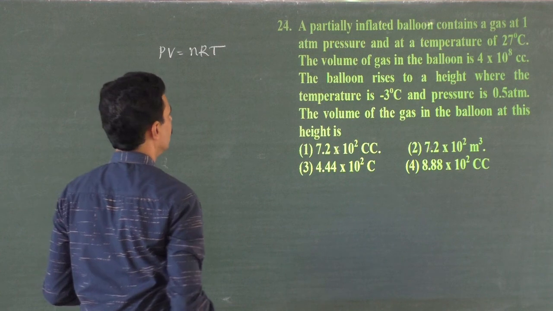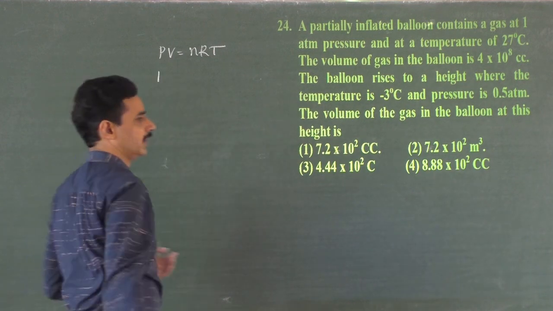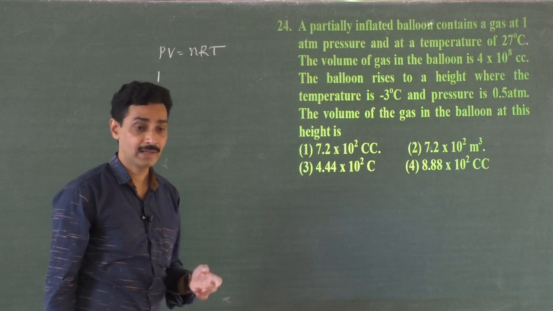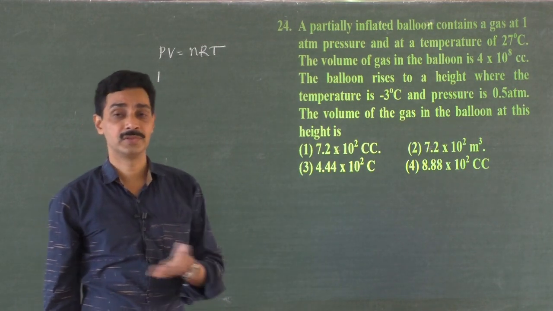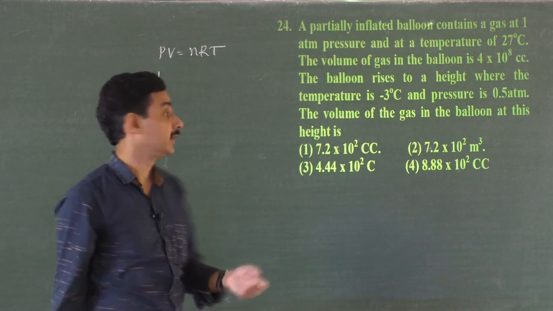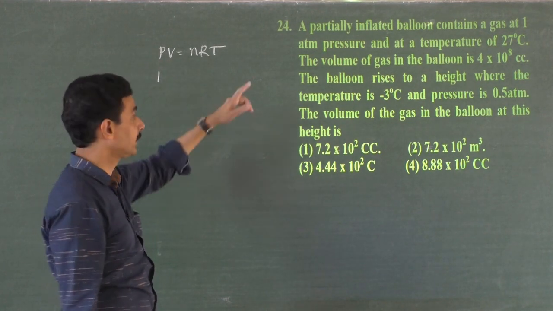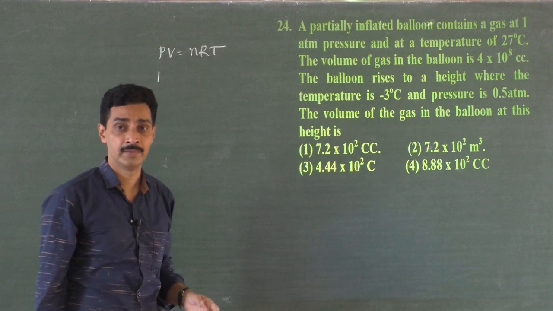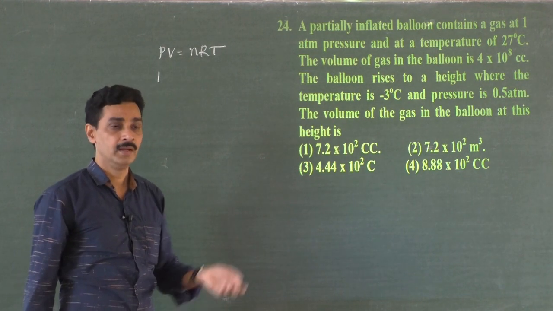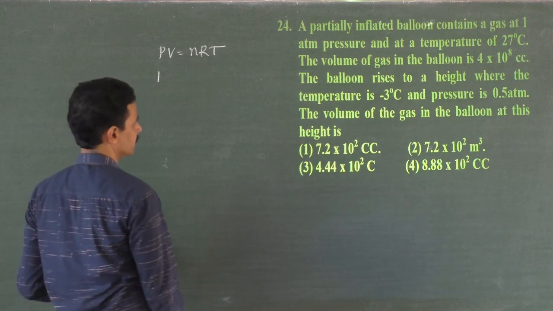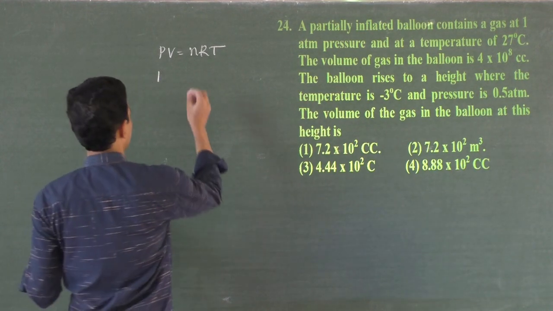Pressure, I will put it in atmosphere only. I don't convert it because this is a comparison problem. It is not asked to find out pressure after substituting so many values, or volume. In such a problem, pressure should also be in SI system when temperature is in SI system. Here it is only a comparison, so let both be in atmospheres, no problem. 1 atmosphere pressure at a temperature.